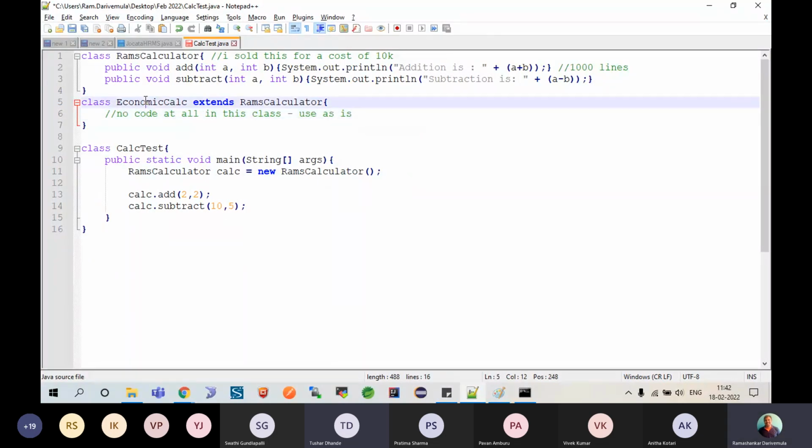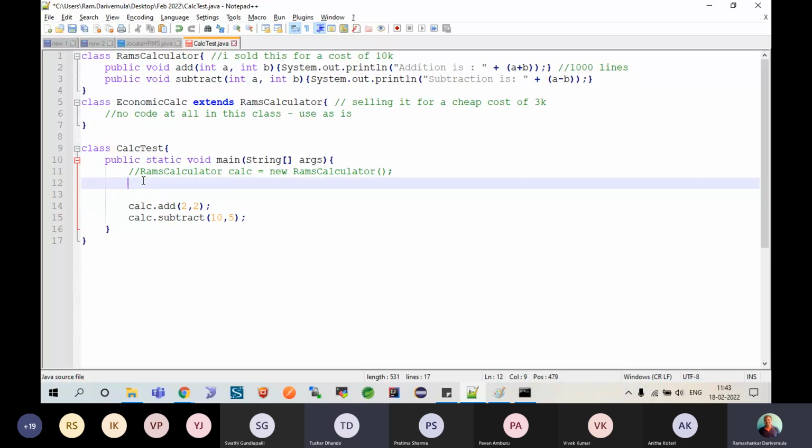This guy who wanted to sell this like economic calculator, okay, he simply extends Ram's calculator, but he hasn't added anything. So this guy is selling it for a cheap cost of, let's say, some 3K. So the moment somebody comes out in the market saying, well, don't go for that costlier effort, I'm giving you a cheaper price, then people always tend to go and take the cheapest one. So here, this guy has also stopped taking my license for the next year. Now this year he has purchased a 3,000 license.